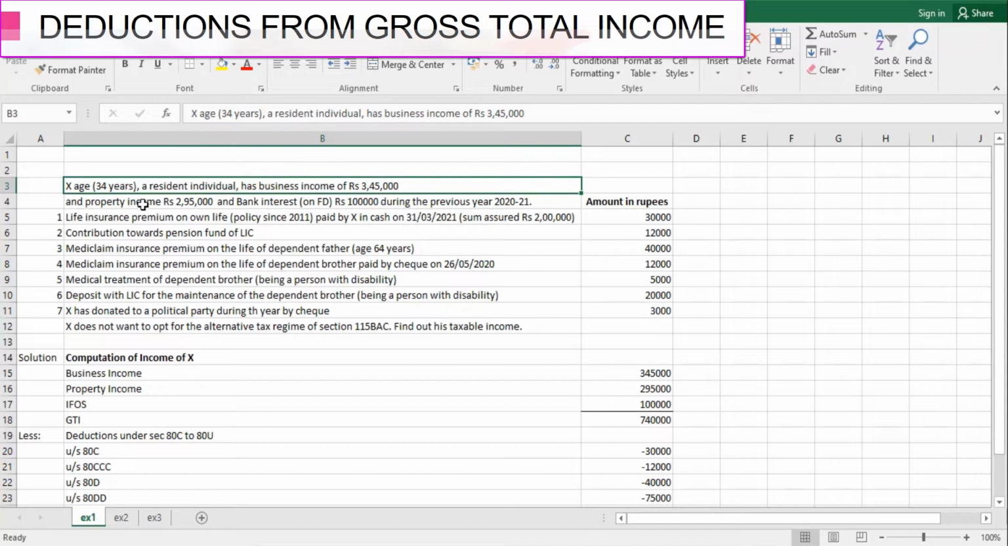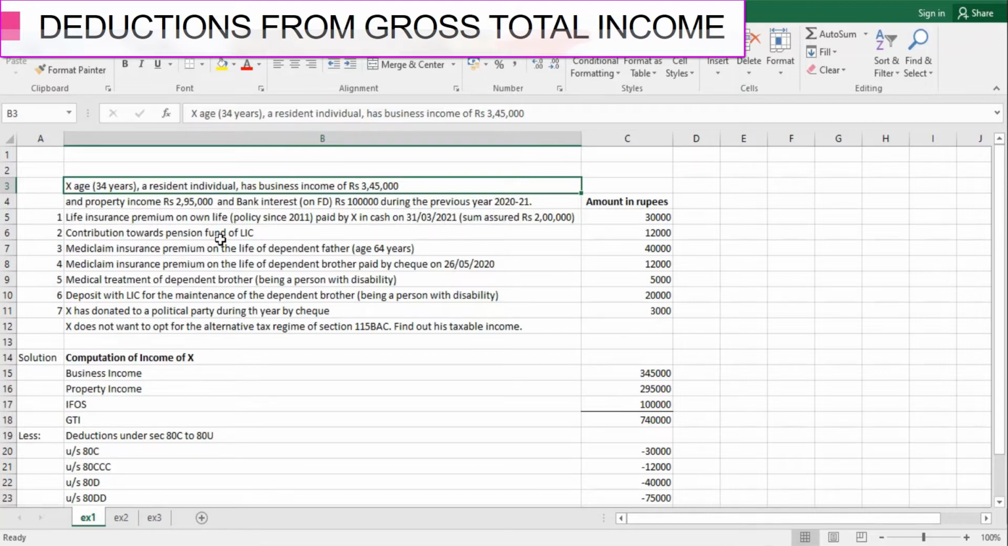X, aged 34 years, a resident individual, has business income of rupees 3,45,000 and property income of rupees 2,95,000 and bank interest on FD rupees 1 lakh during the previous year 2021. He has done certain contributions. Number one is life insurance premium on own life policy taken in 2011, and the amount is paid by X in cash on 31st March 2021. Sum assured is rupees 2 lakh.